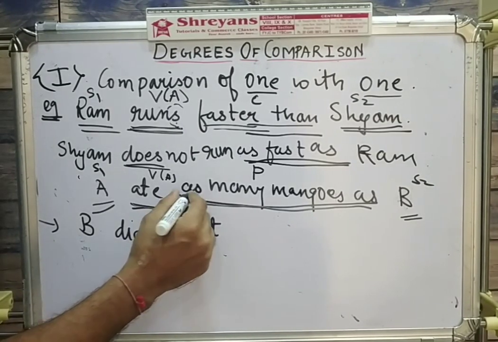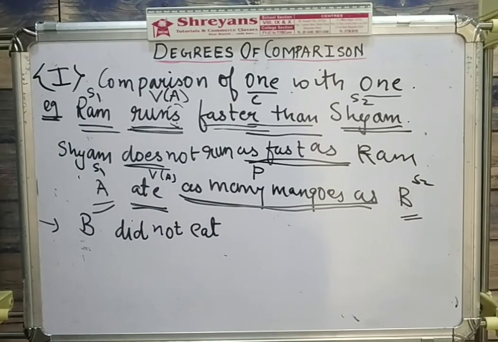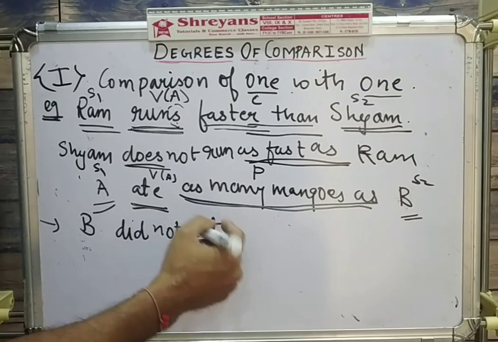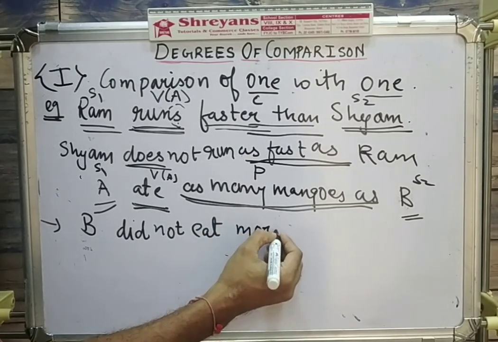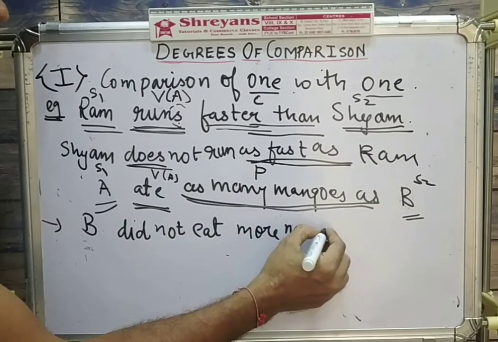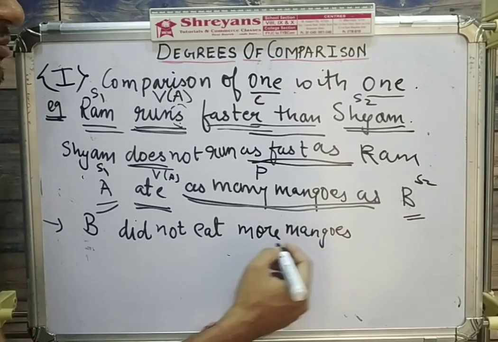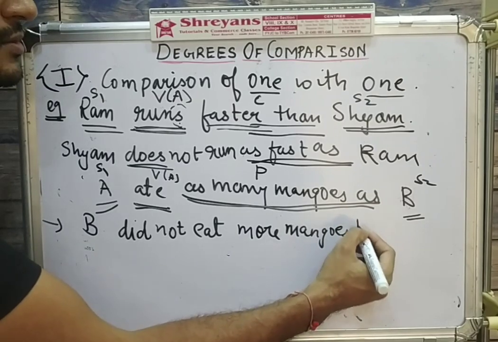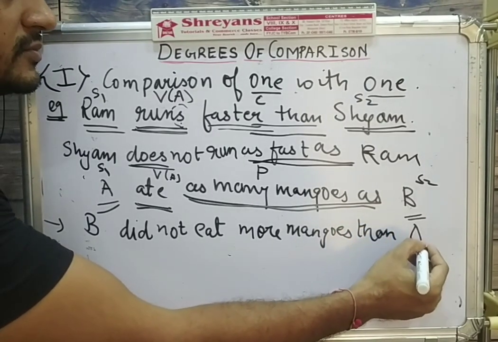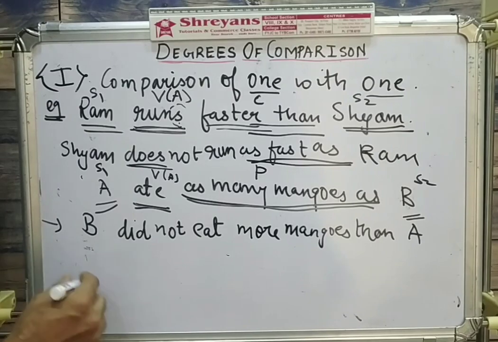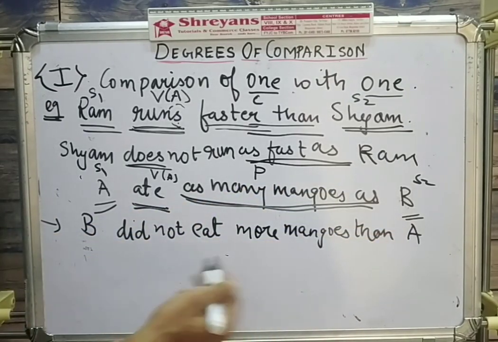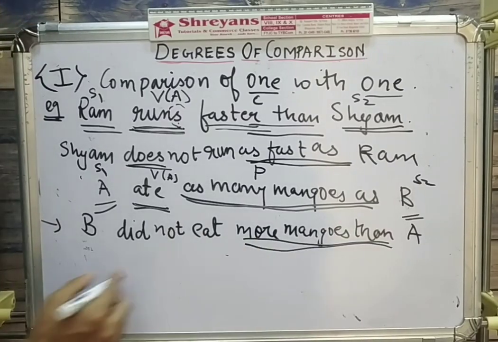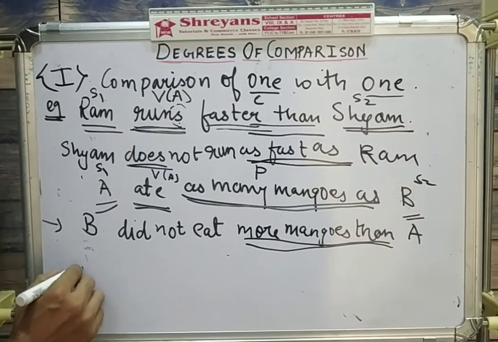इतना समझा? Now as dash as का क्या होगा? Dash then. So many का comparative form क्या होता है? More. So more mangoes. Don't forget to write the mangoes in between. So more dash then. So A ate as many mangoes as B. B did not eat more mangoes than A. So dash then is which degree? Comparative degree. Let us take one more last example.